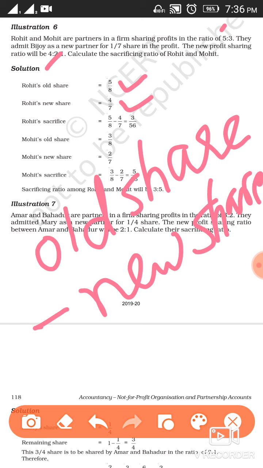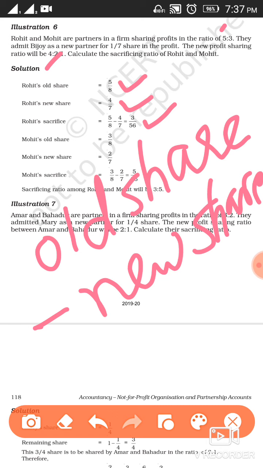If we deduct the new share from the old share, you are going to get the sacrifice. In this case, Rohit's old share is 5/8 and the new share is 4/7. When we deduct 4/7 from 5/8, we will get 3/56. So this will be the sacrifice of Rohit.